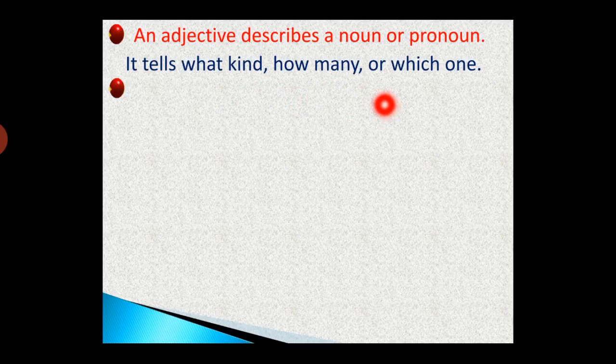Some adjectives, guys, tell us how many, such as a lot of, many, much, million, thousand, hundred, one, two, and all the numbers, they are all adjectives, by the way. And all the colors as well, by the way. Other adjectives tell us which one, such as this, that, these, and those. Moreover, other adjectives tell us what kind. And this kind of adjective refers to the quality of something, such as high, short, tall, expensive, comfortable, and so on. Once I say, this tower is big, here I have two adjectives, this and big.